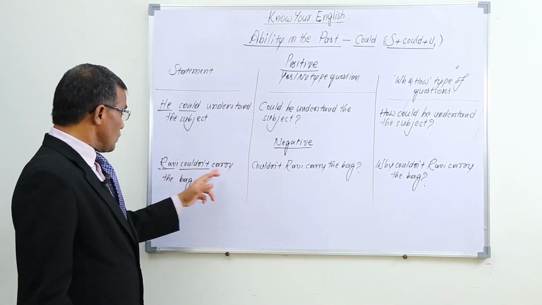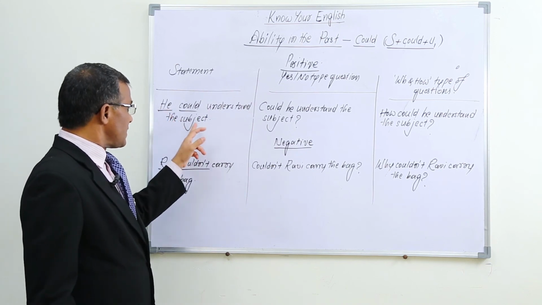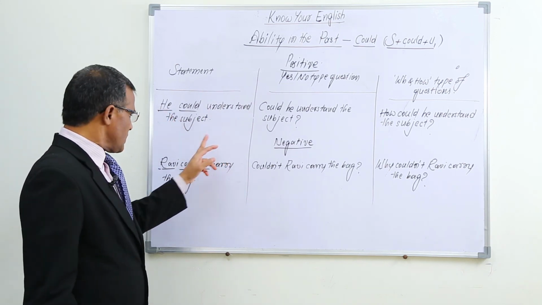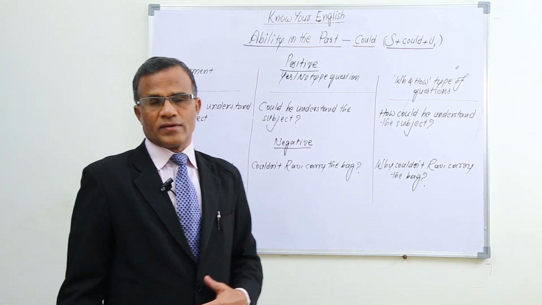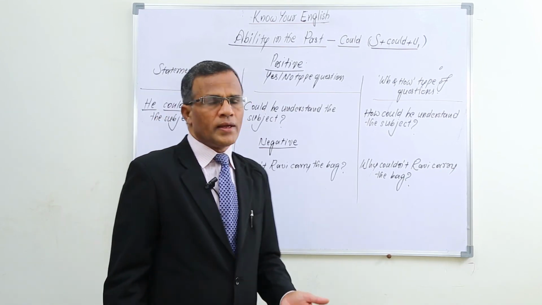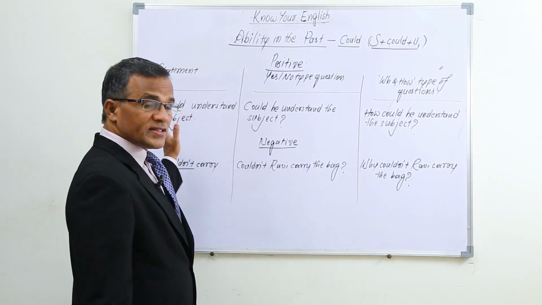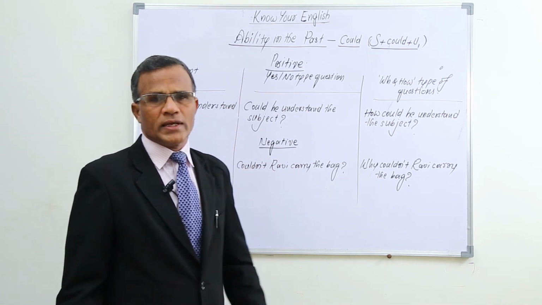How many people couldn't carry the bag? How many of you could understand the subject becomes a question. How many of you couldn't carry the bag is a question. So in the case of who, how many people, how many of you, how many of us, how many of them, simply we have to remove the subject of a statement and replace it with these words.